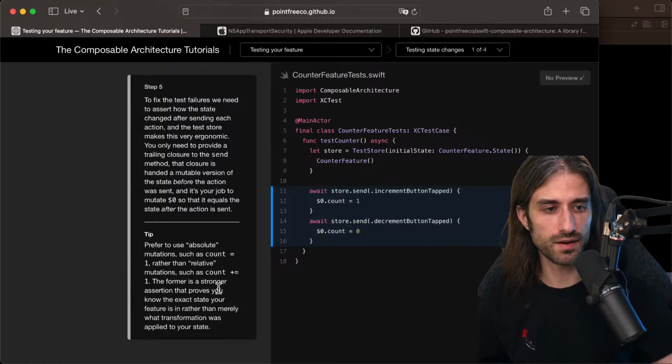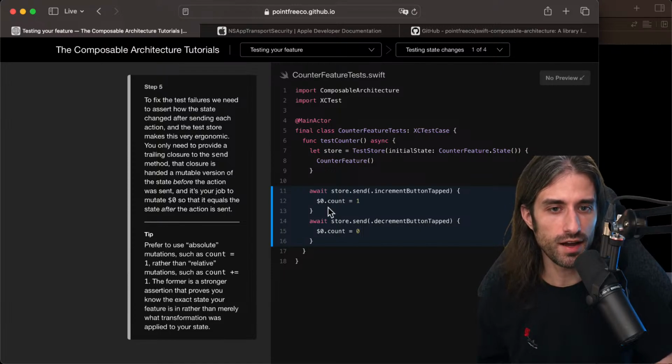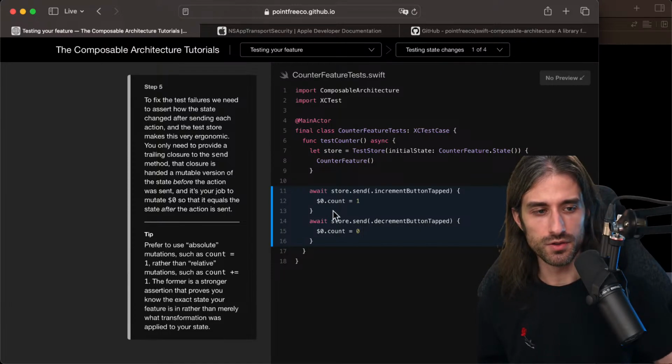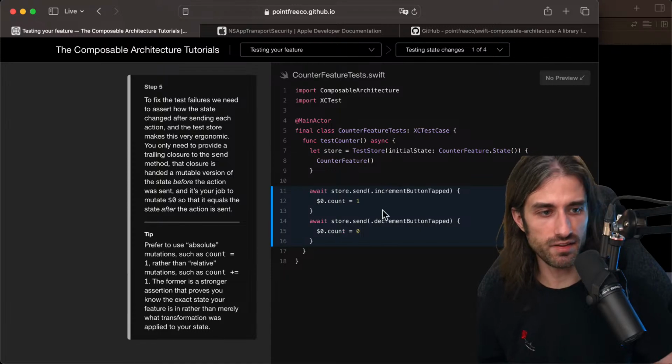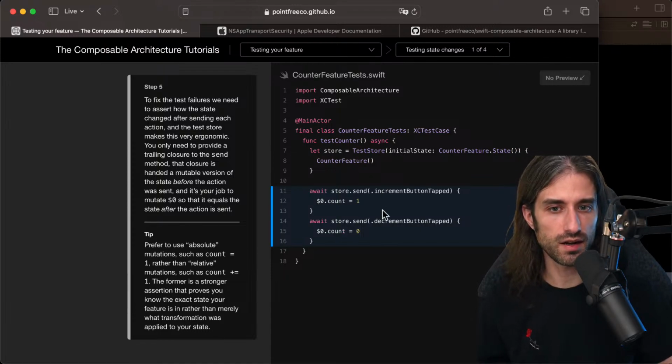So indeed, it's stronger because the other implementation is just going to fail if you change the code in one place but not in the other, whereas this one will hopefully describe expected behavior, and so it will fail if the feature deviates from this expected behavior. It's a very easy mistake to make, and honestly, I might have made it without thinking about it. So it's a good thing that it's been highlighted.